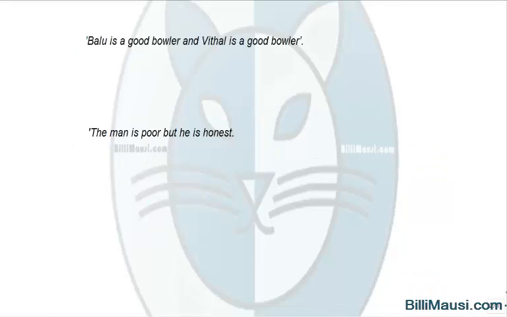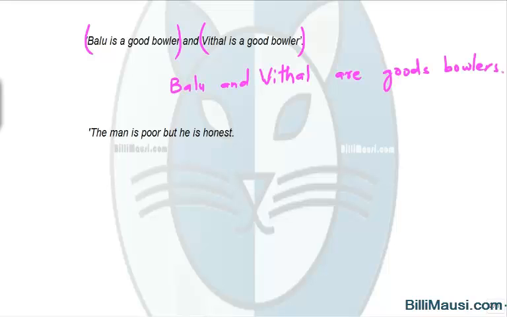Conjunctions join together sentences and often make them more compact. You see here, the sentence mentions Balu is a good bowler and Vittal is a good bowler. It can be shortened by just saying Balu and Vittal are good bowlers. So eventually it shortens the sentence and conveys the same meaning.